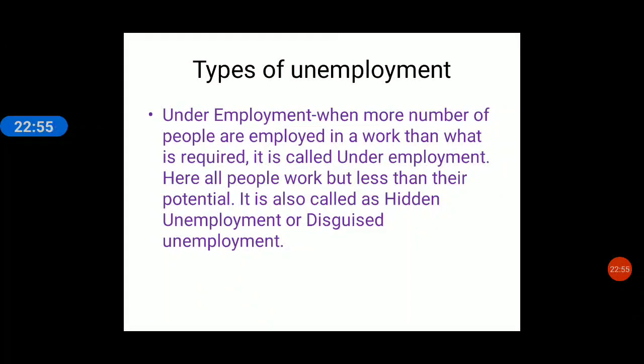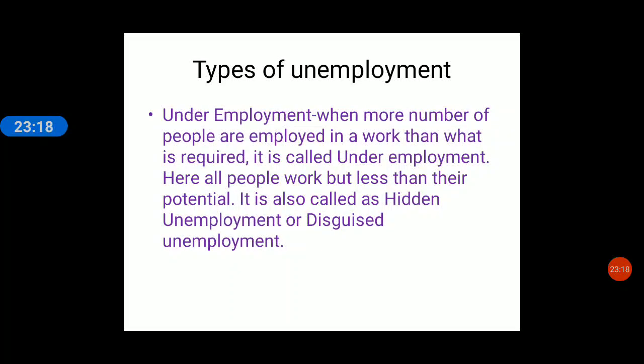So we are coming to unemployment. Types of unemployment. What is unemployment? A person who is educated or who wants to work but doesn't have any work is called unemployed. Right? So what are the types of unemployment? First is underemployment.